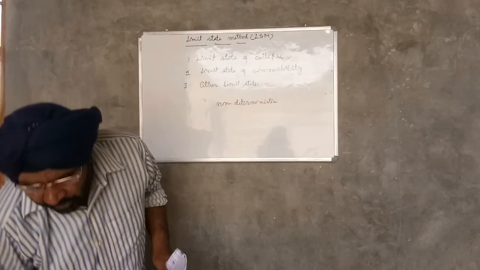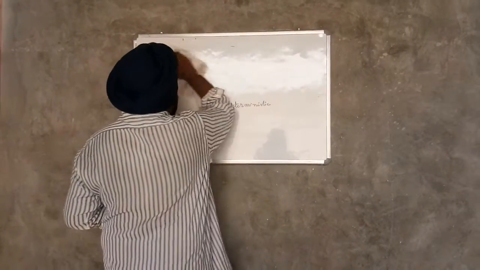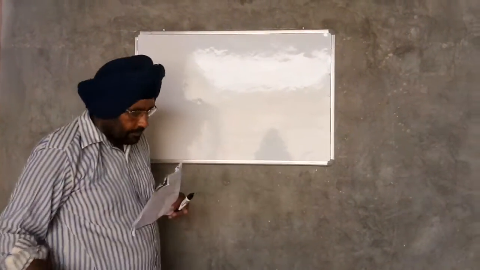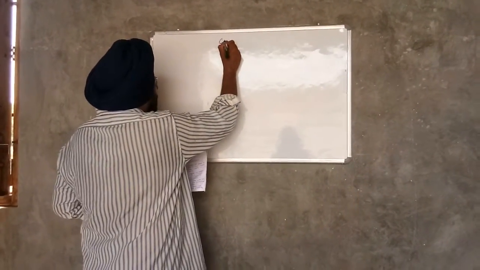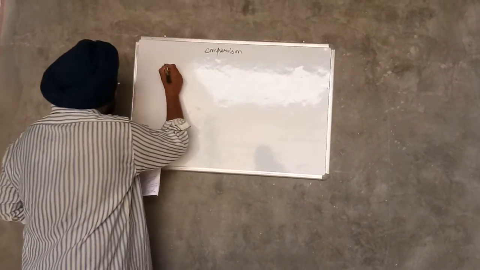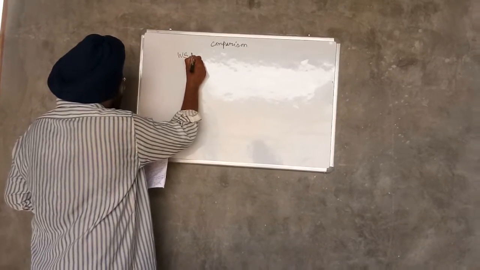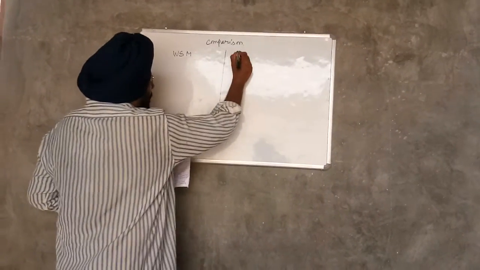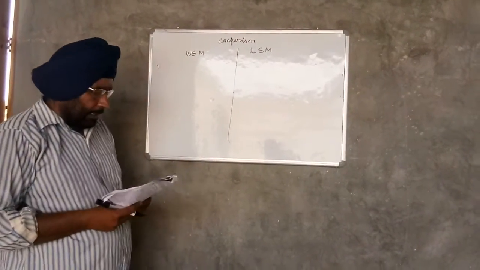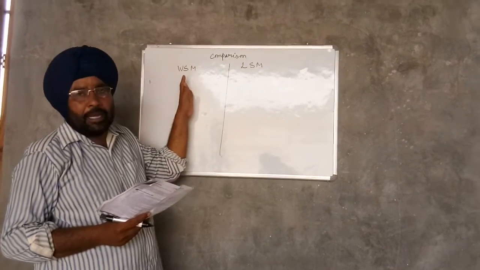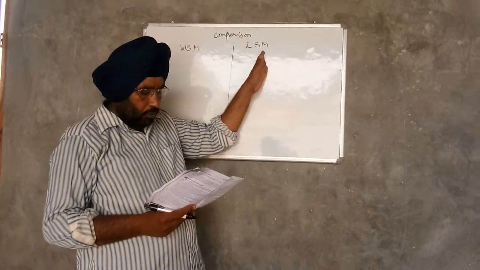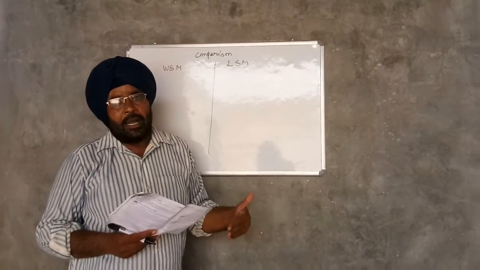So comparison of working stress method and limit state method. First point, the working stress method is based on the behavior of the structure at working loads. In the limit state method, the structure is designed on the basis of most critical limit state and checked for other limit states.